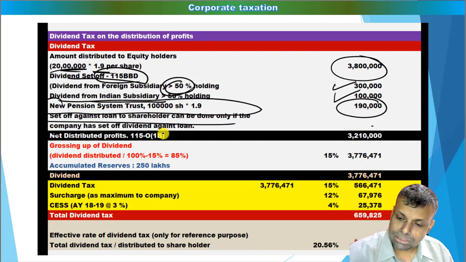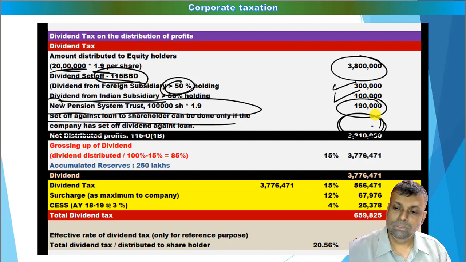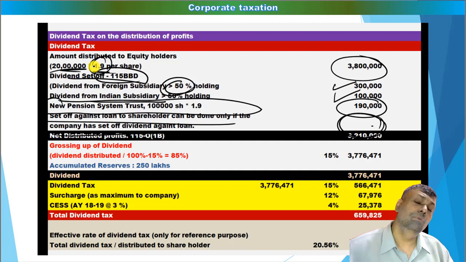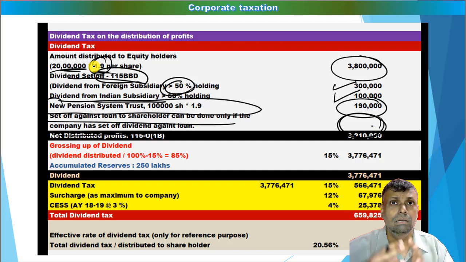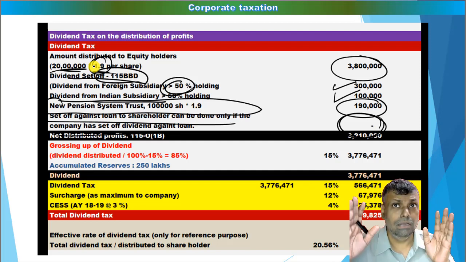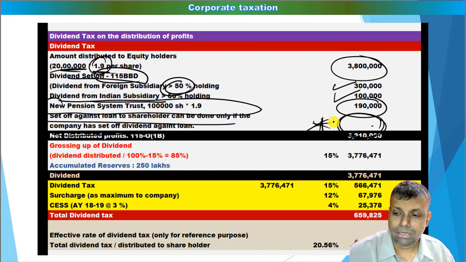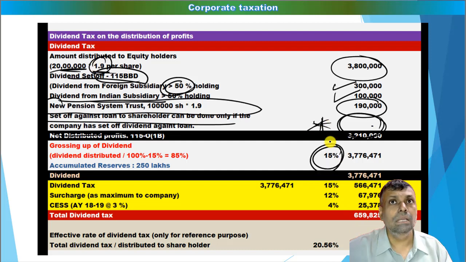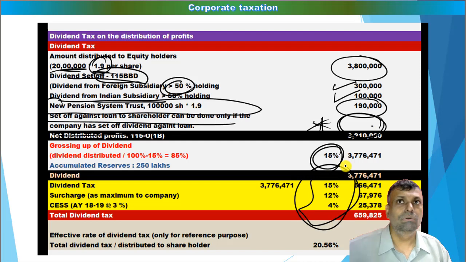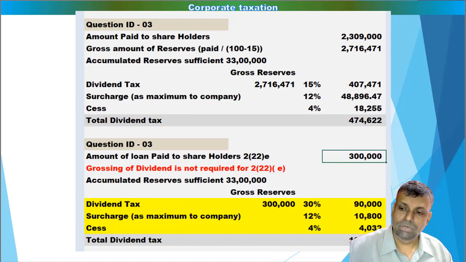The loan set off adjustment, however, in this particular example is not there. So for example, this 1.9 rupees per share is for a particular shareholder, and if that private limited company has already given that shareholder a loan, and if that loan is adjusted by the company as a set off, then this particular adjustment can be done here. Thereafter, you have to gross it up. So the grossing up of dividend concept, friends, is applicable for 22A, B, C. For 22E, the grossing up is not required. Thereafter, you multiply by the rate of dividend tax and get the amount of the dividend tax liability. So this is the format in which you have to solve your dividend tax obligations.